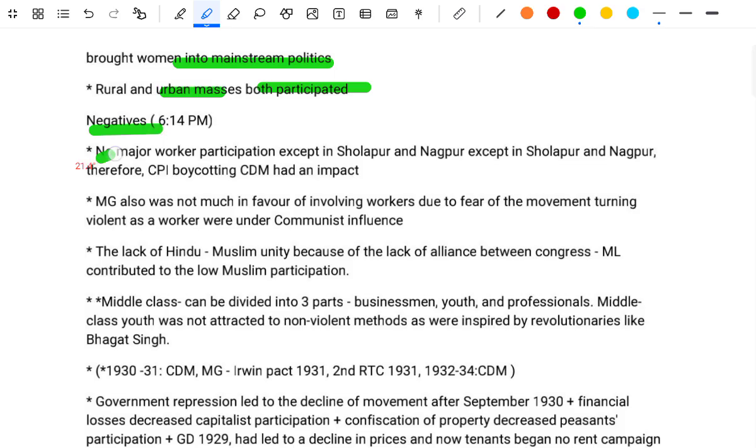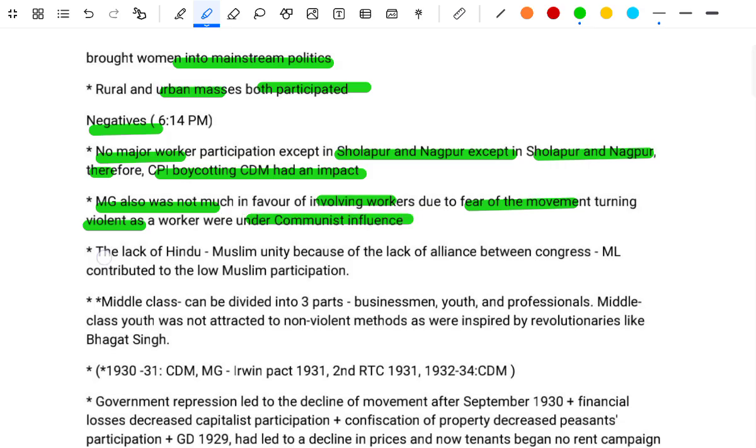Negatives. No major workers participation except in Solapur and Nagpur. Therefore, the CPI boycotted CDM and had an impact. MG also was not much in favor of involving workers due to the fear of the movement turning violent, as workers were under communist influence. The lack of Hindu-Muslim unity because of the lack of alliance between the Congress.